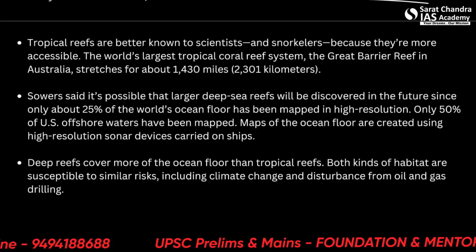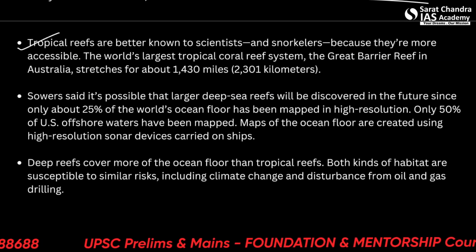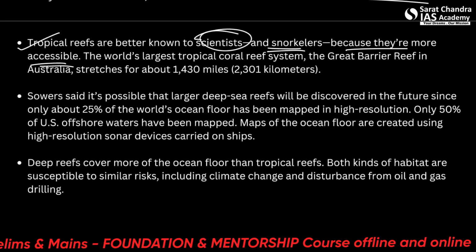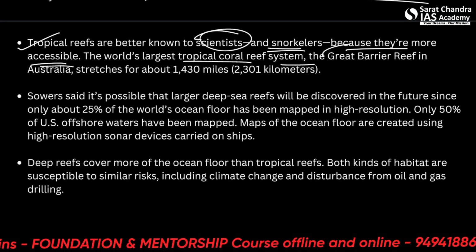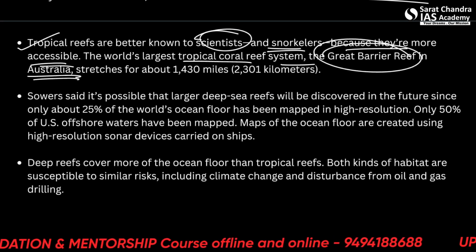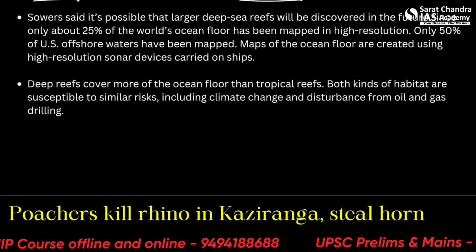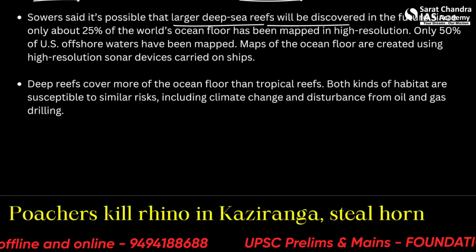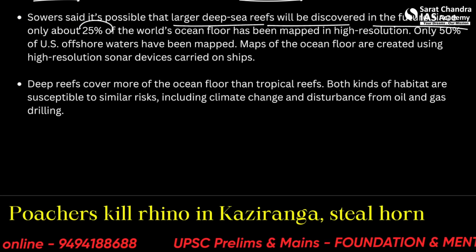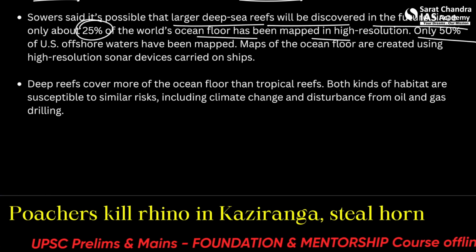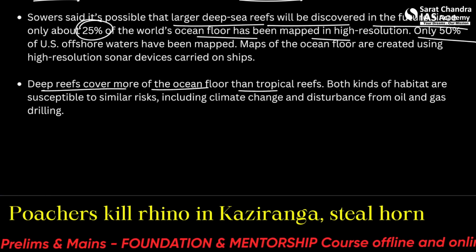ecosystem in itself. Tropical reefs are better known to scientists and snorkelers because they are more accessible. The world's largest tropical coral reef system, the Great Barrier Reef, is located in Australia. It stretches up to 2,000 kilometers. It's possible that the largest deep sea reefs will be discovered in the future, since only 25% of the world's oceans so far have been mapped in high resolution. And deep reefs cover more of the ocean floor than tropical reefs.